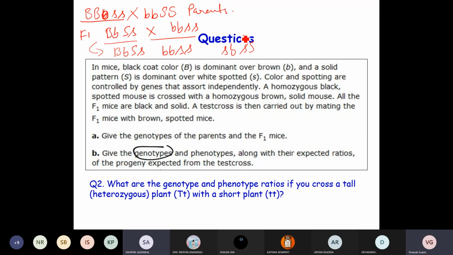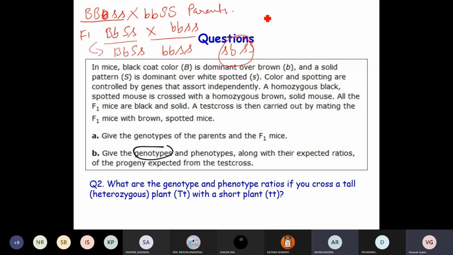See, I don't understand what you are saying actually here. I am confused in this question. Sir, capital B, small b, capital S, small s. Wait, let me write down what you are saying.